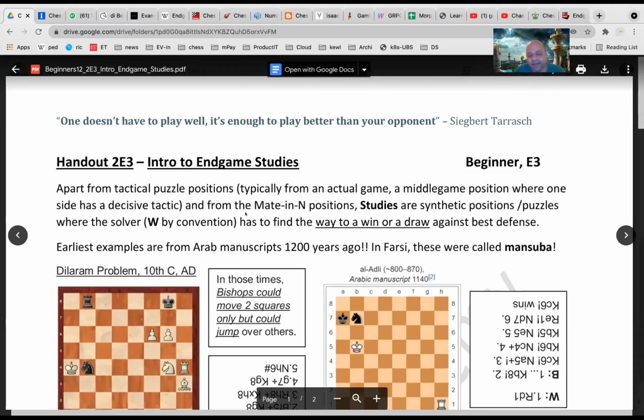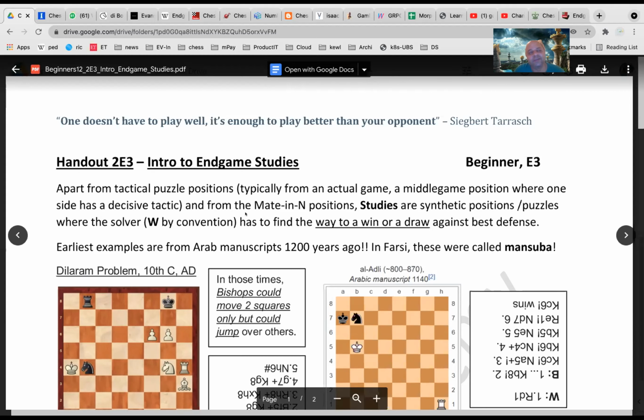That position probably never occurred in any known game, but somebody created it. Generally the objective is either for the stronger side to win or for the weaker side to draw, because the weaker side obviously cannot hope to win.